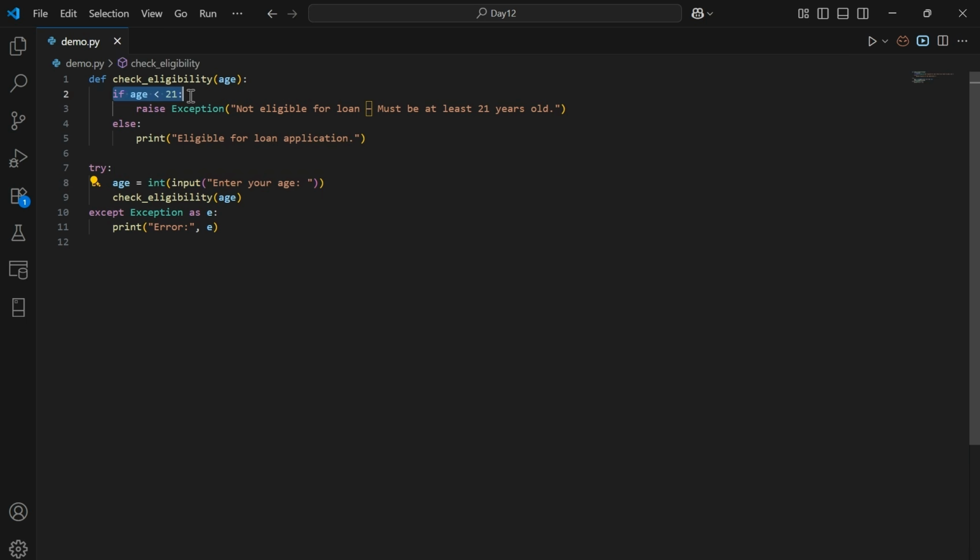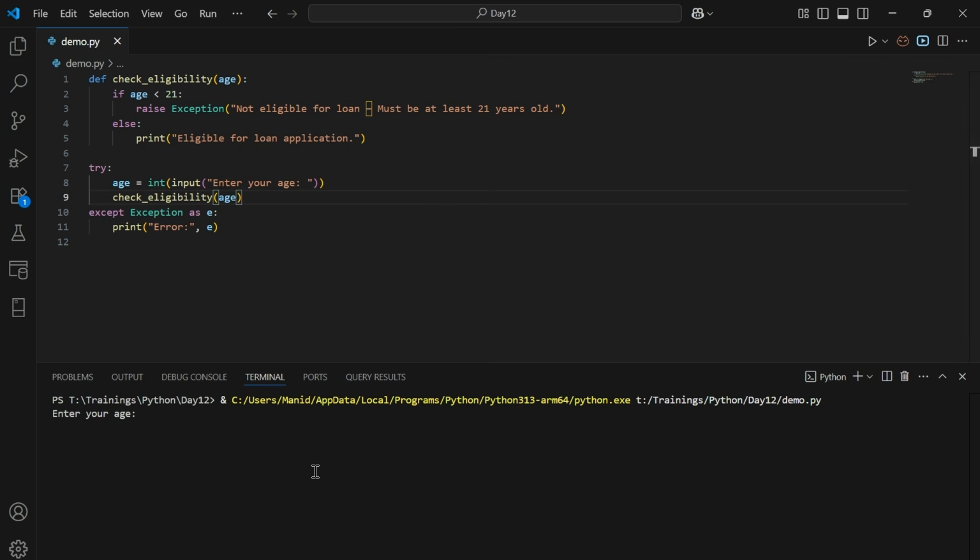Later, if age is less than 21, we're going to raise a custom exception with the message "not eligible for a loan, must be at least 21 years old." If age is 21 or above, it prints "eligible for a loan application." Let's try to execute this program in order to understand it in a much better way.